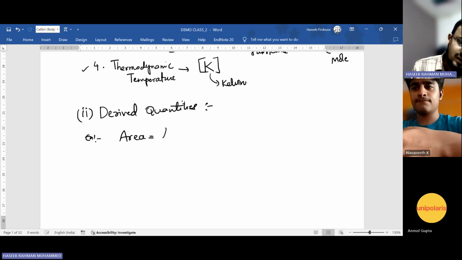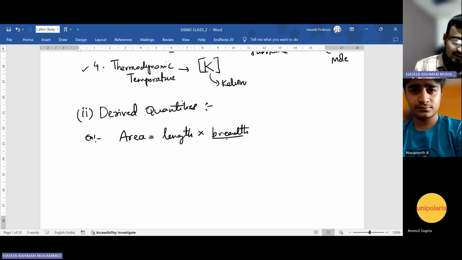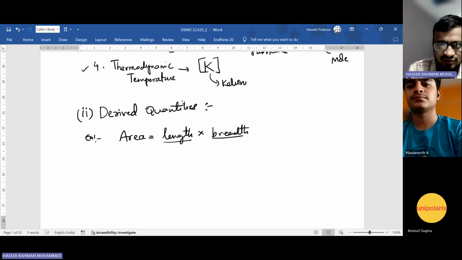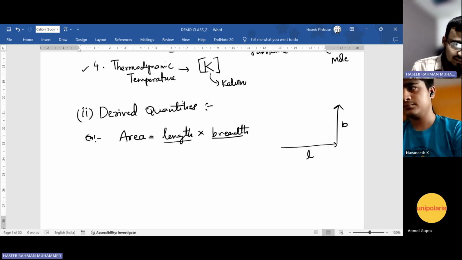Area is simply length into breadth, right? One dimension is length and another dimension is breadth. The breadth we call as such, but both are lengths only, no? They are measured in meters only, right? They are the same dimensions, but because of the other direction, we name it breadth. The name is given to make it different from the length. We make the horizontal bigger one length, and the smaller one we call breadth.